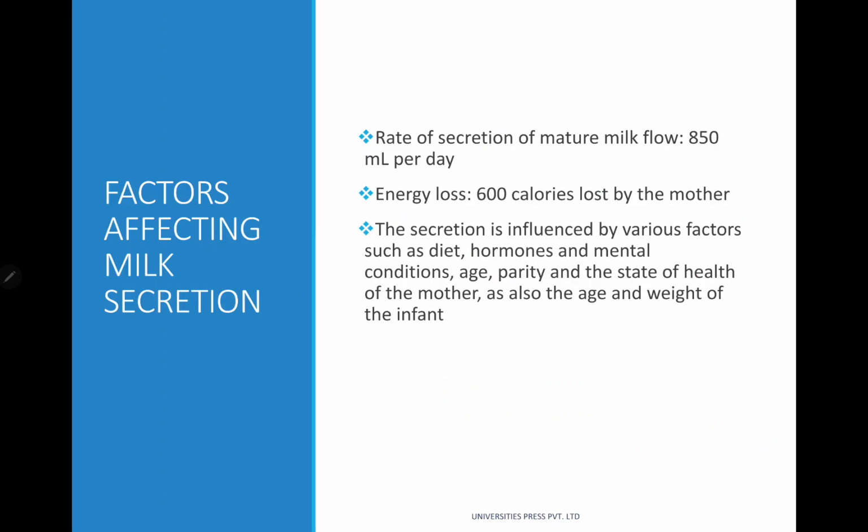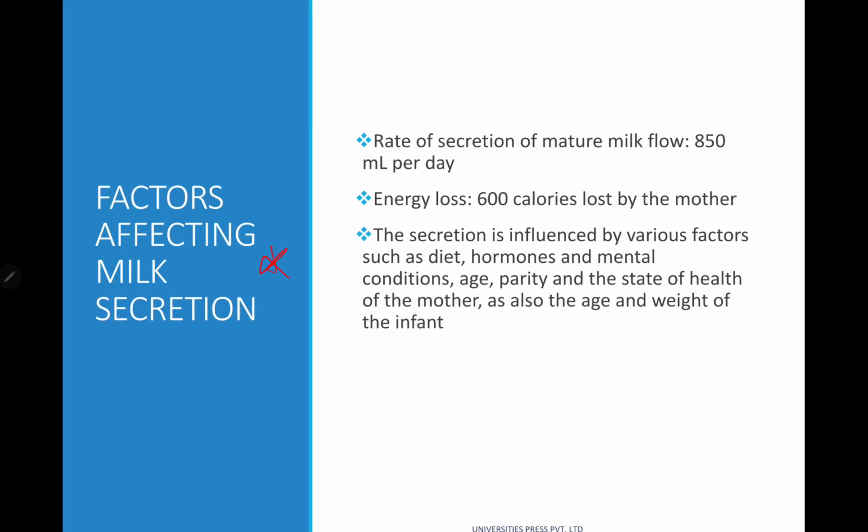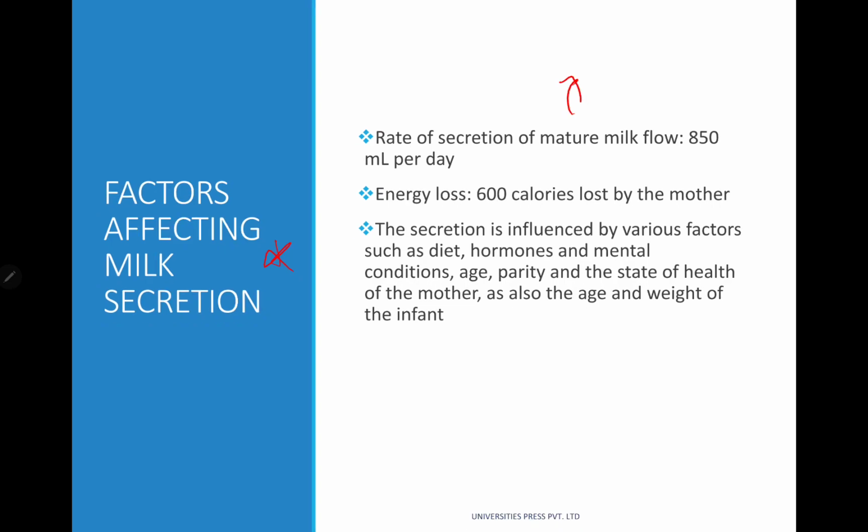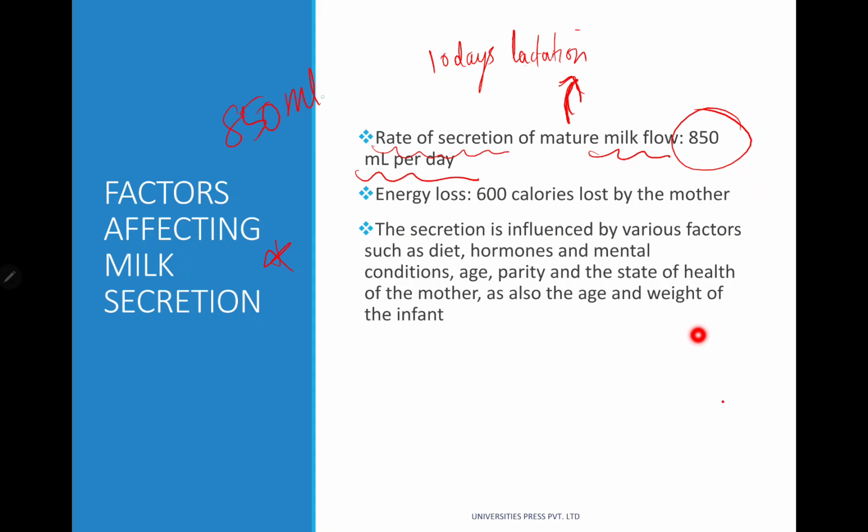So what are the factors affecting milk secretion? First is the rate of secretion of mature milk. So when is the mature milk going to be there? By the 10th day of lactation, mature milk is going to be produced. The secretion rate of mature milk is going to be 850 ml per day.